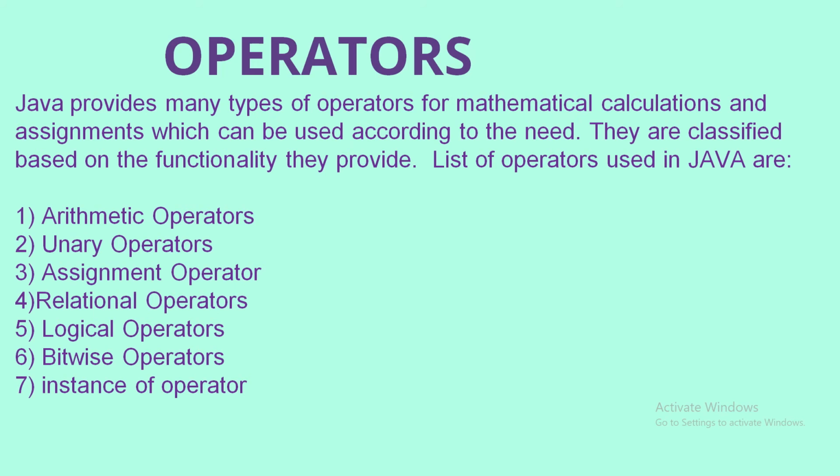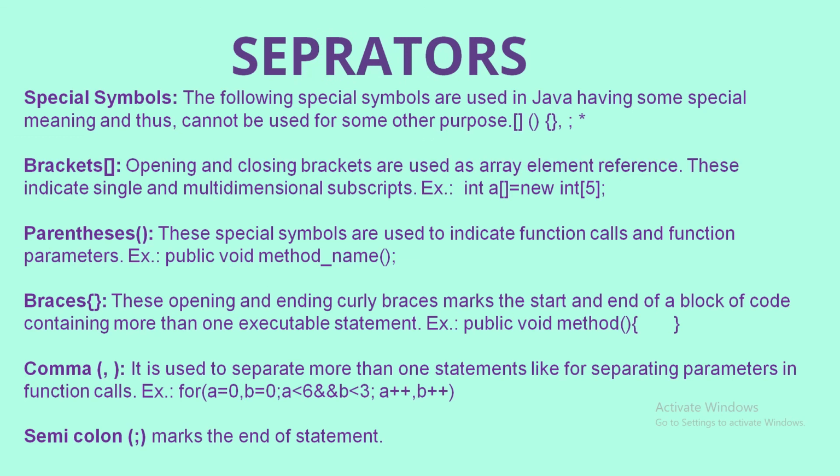Next are the operators. Operators in Java are used for mathematical calculations, and there are various operators like arithmetic operators, unary operators, assignment, relational, logical, bitwise, and instanceof operators. We will discuss these operators in detail in the next video. Next are separators.